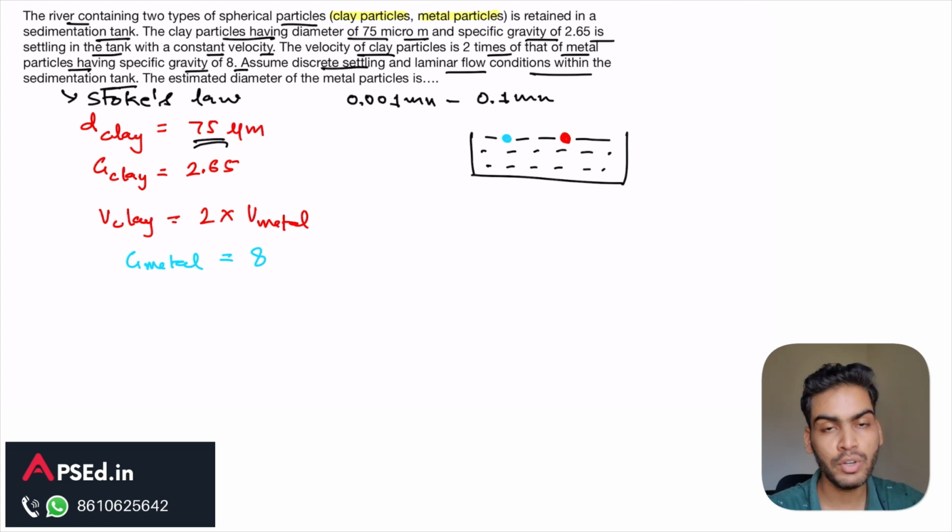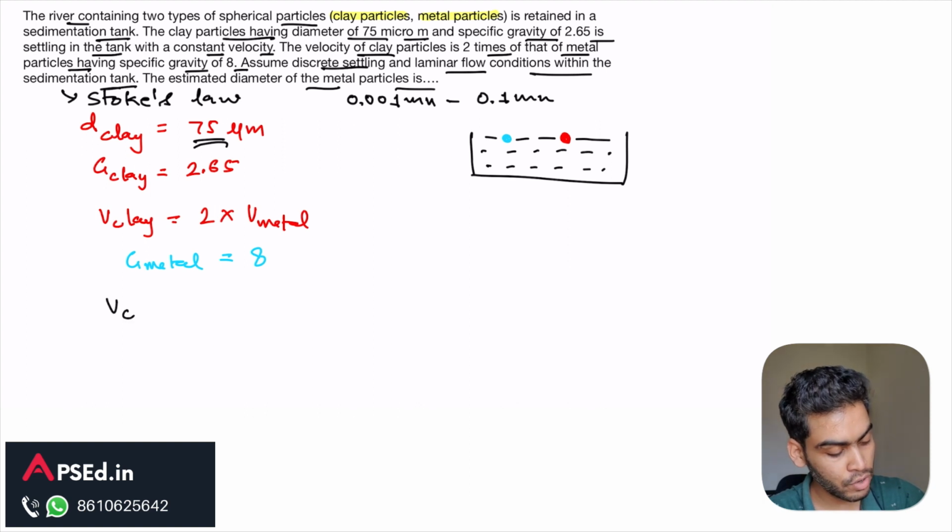And here we know for the clay particle, but for metal also we are assuming, given this statement here, discrete settling and laminar flow conditions, the estimated diameter of metal particles is, based on that we have to find the dia of metal particles.